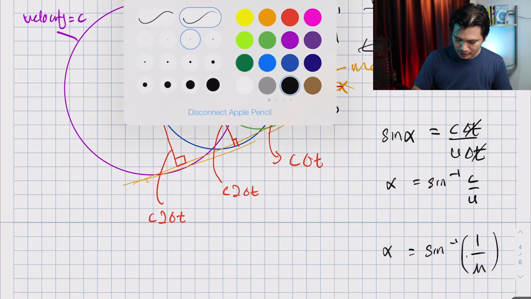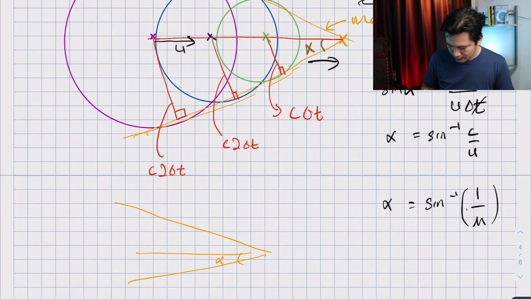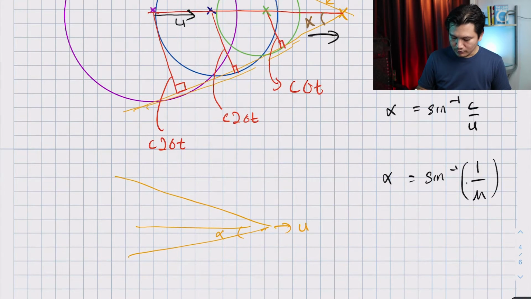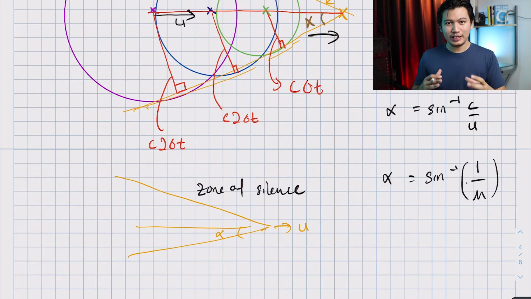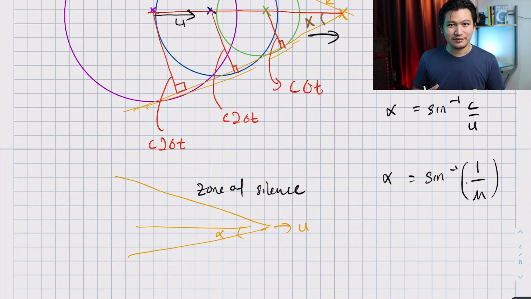If I draw the cone again, it's getting a bit busy. If this is the cone, and this is your alpha, then outside the cone, like I'm moving to the right, this is my u, is called the zone of silence, meaning that if you are outside of the cone, you'll never hear anything until the cone catches up to you. When you hit the cone, then you will hear the sound. So that's it about the Mach cone.